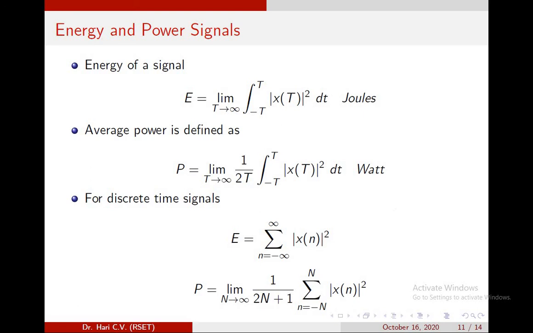For discrete time signals, E is equal to summation n from minus infinity to infinity, modulus of x of n squared. The power value P is equal to limit N tending to infinity, 1 by 2N plus 1, summation n from minus N to N, modulus of x of n squared.